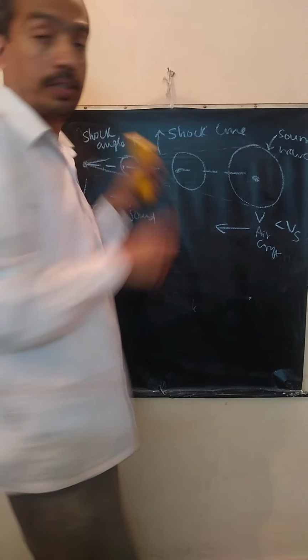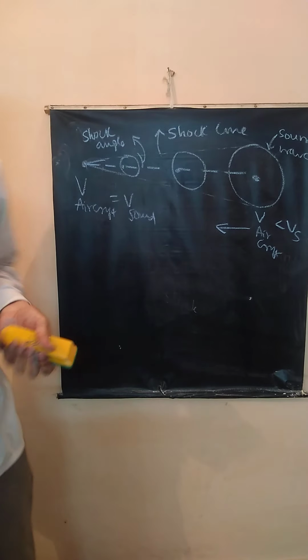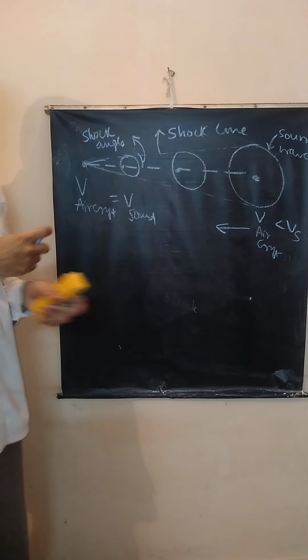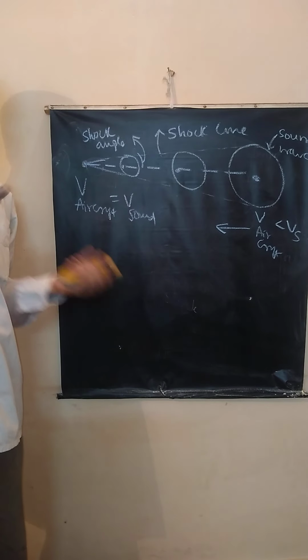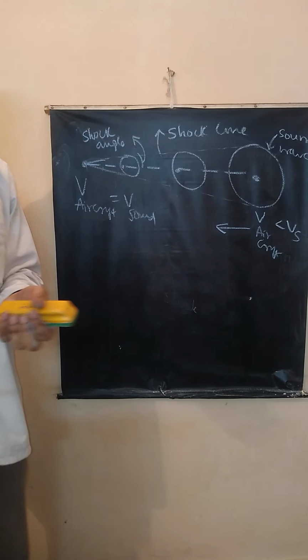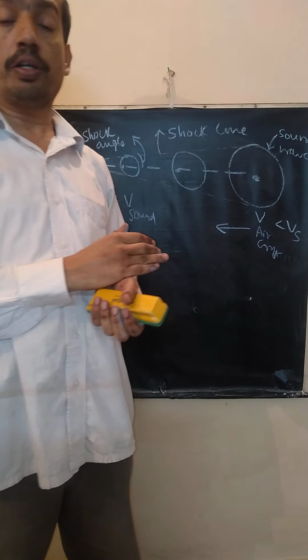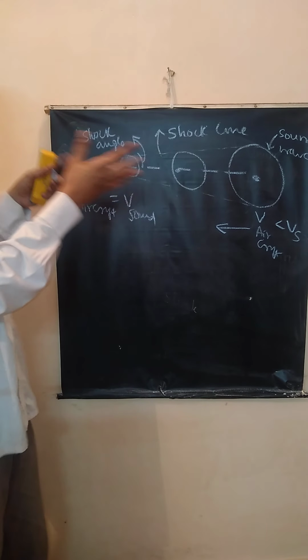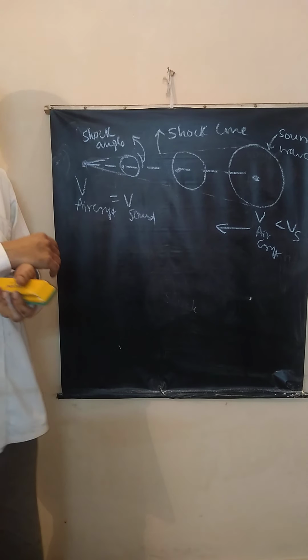Okay? So, what is shock angle? It is the semi-vertical angle of the shock cone representing the propagation of a shock in a medium. So when a bullet passes through a medium with high speed, the shock produced will be like this. It spreads in the form of a shock. It propagates in the form of a cone.